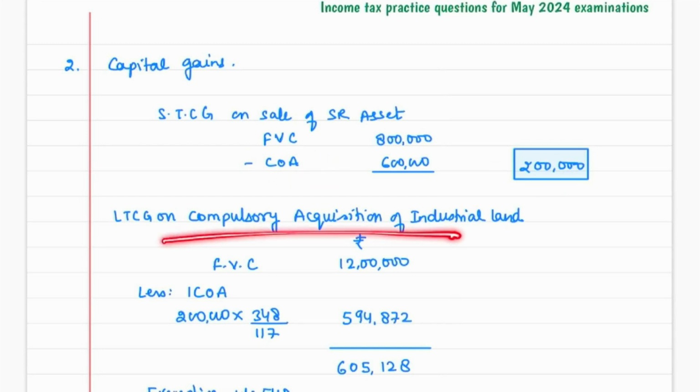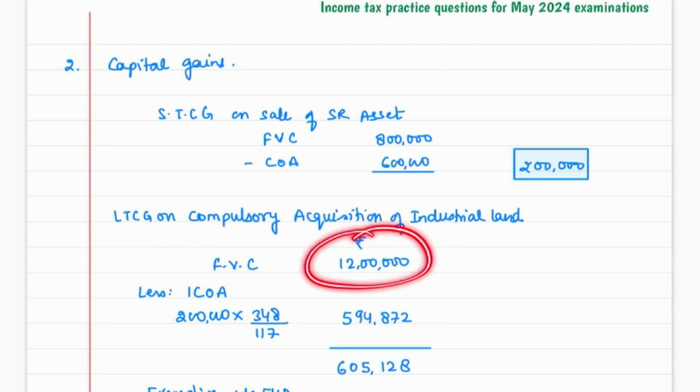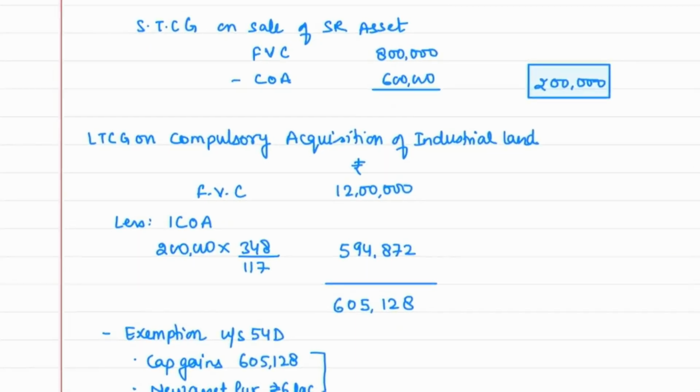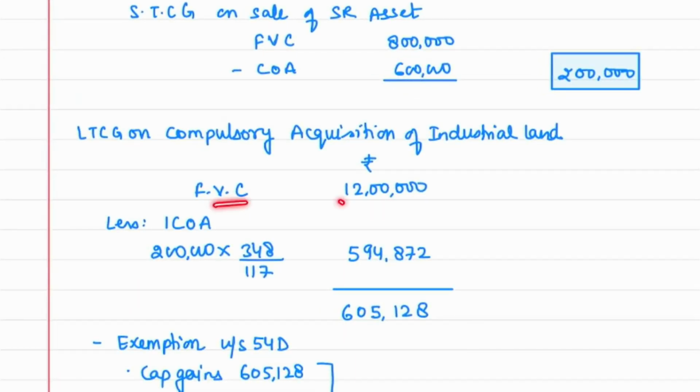And again, the assessee's industrial land is compulsorily acquired by government, and the compensation also we have received during this year only. So that is the reason this capital gain will arise in this previous year. Full value of consideration, the compensation amount which we have received, is 12 lakh rupees, and 2 lakh was the original purchase price, and we will index this cost. It will be 594,872. This is our long-term capital gain.